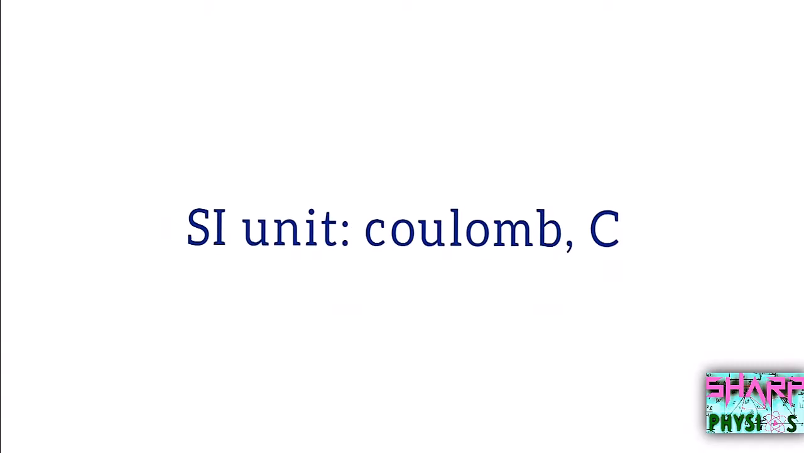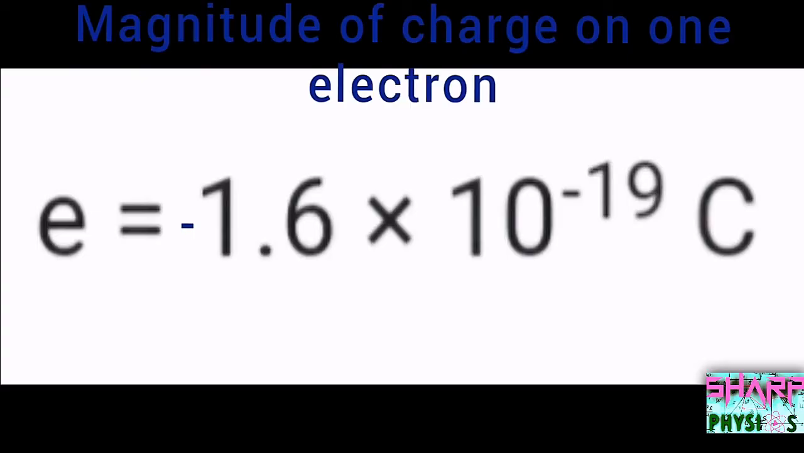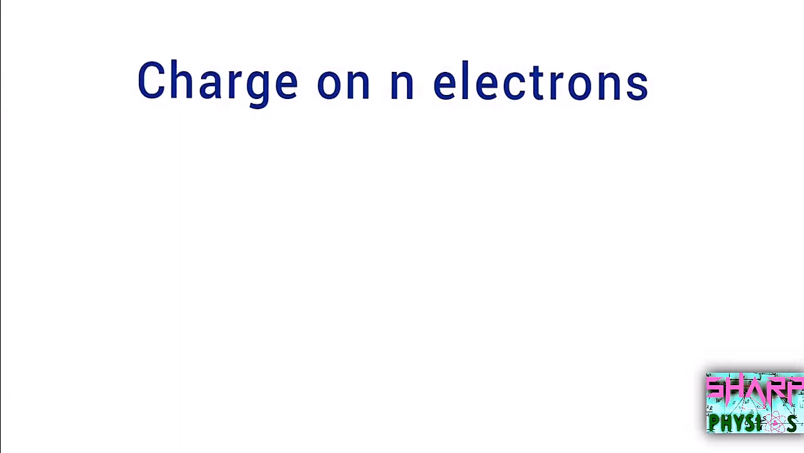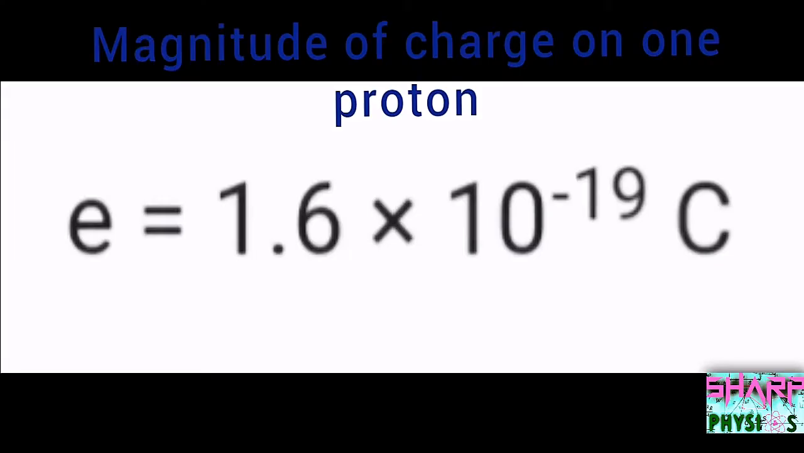We can calculate the number of electric charges accumulated by means of the SI unit coulomb, capital C. The magnitude of charge on one electron is e = -1.6 x 10^-19 coulomb, C. The charge on n electrons, Q = ne = n x 1.6 x 10^-19 coulomb, C. The magnitude of charge on one proton, e = +1.6 x 10^-19 C.